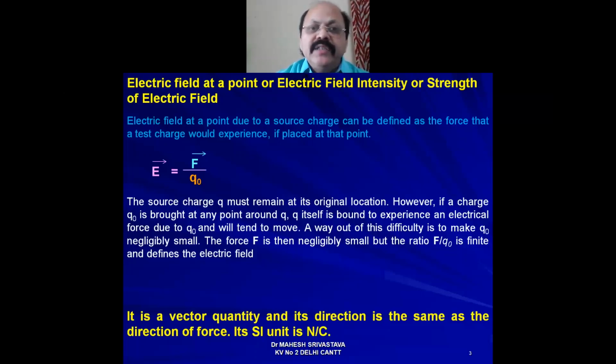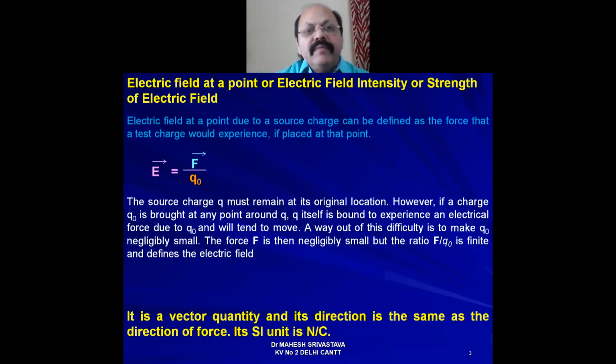Because if the test charge is not small, then its electric field will also affect the electric field of the source charge. It means the source charge will tend to move. That's why we say that the test charge should be small, so that its effect is negligibly small.